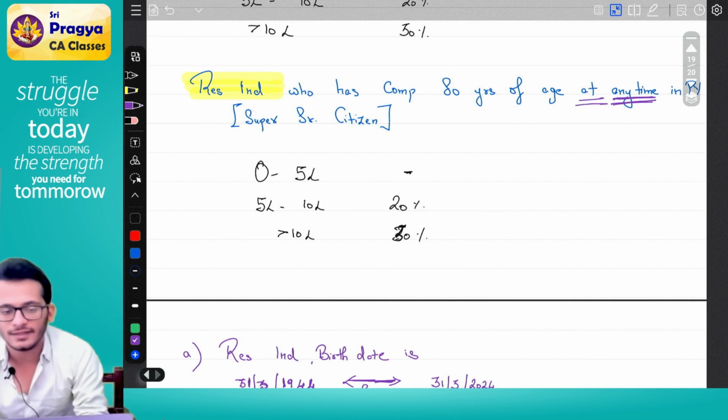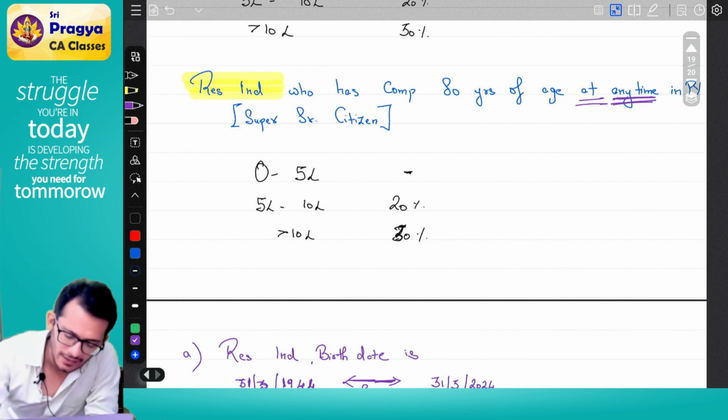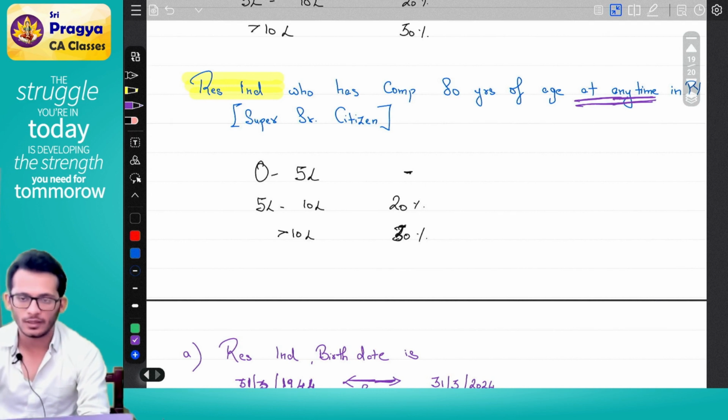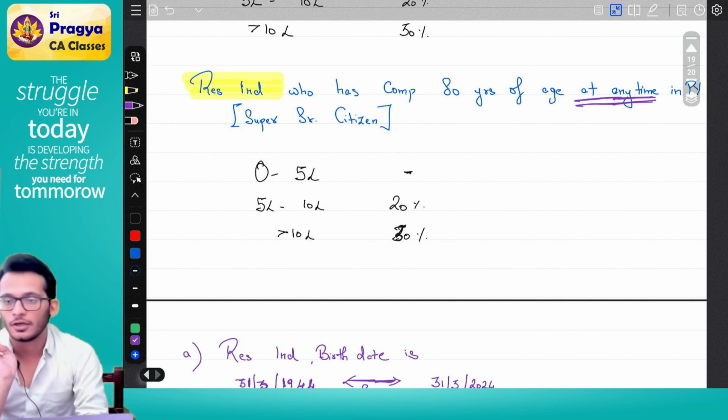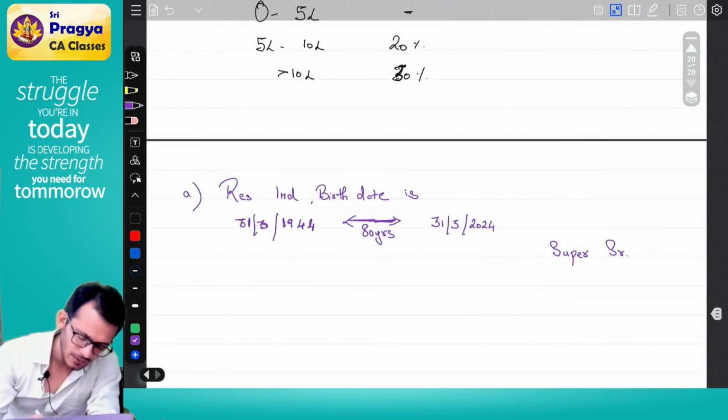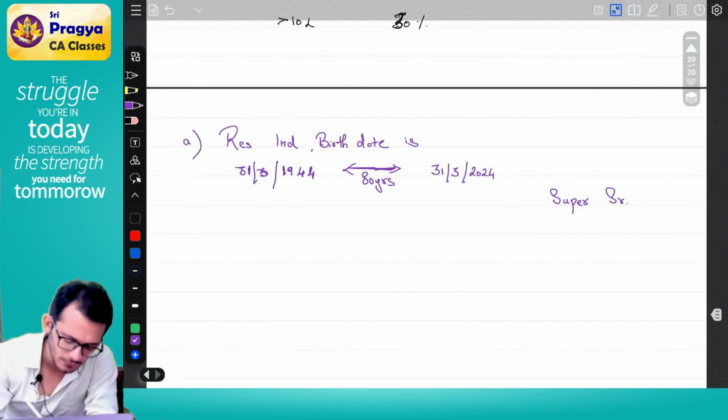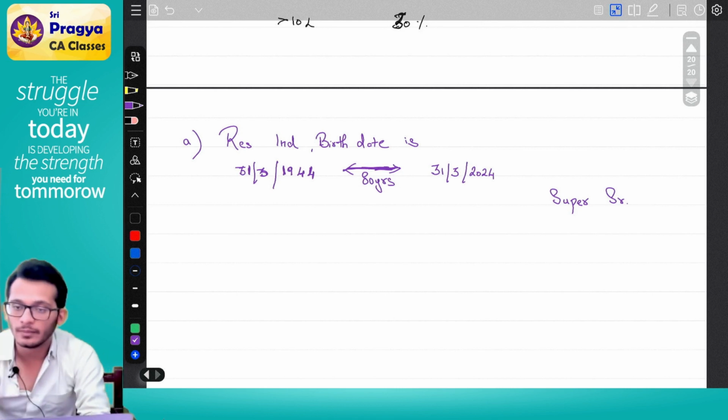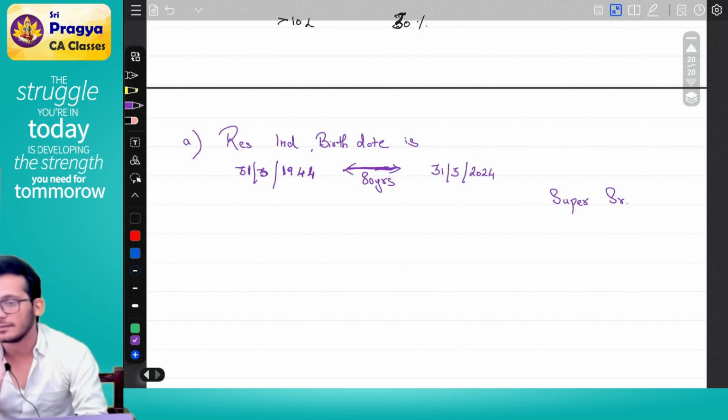So I should be 80 at any time in the previous year. Even if I was 80 for only 1 day, you are still a super senior citizen. So in scenario 1, if my birth date is 31st March 1944, my age will become 80 and I will become a super senior citizen. Yes or no?